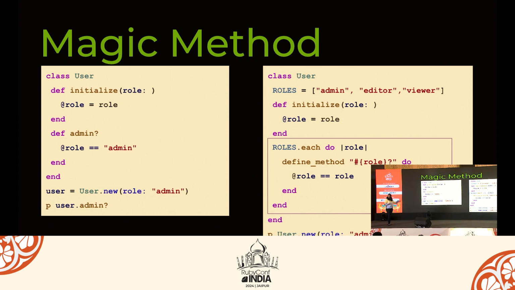So what will be the output of this? User.role.admin? True or false? I think everyone is sleeping. So the output of this will be true. And this is called a dynamic method.